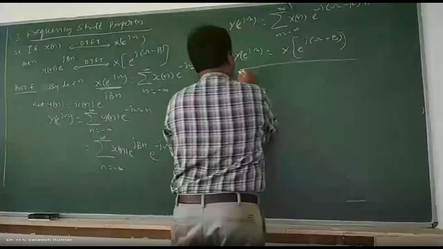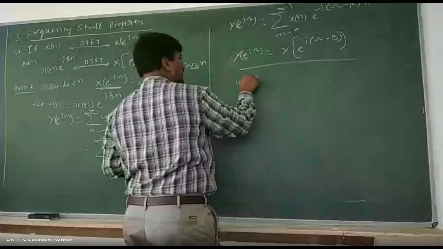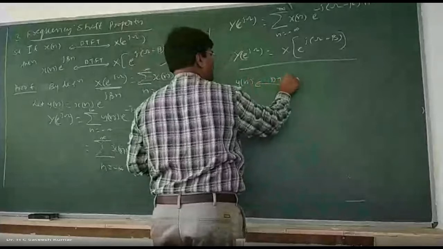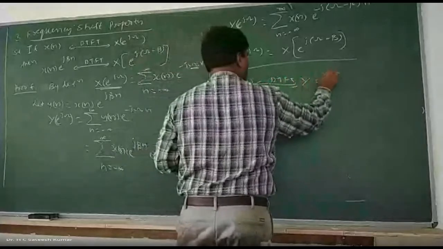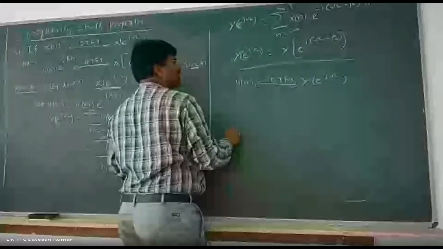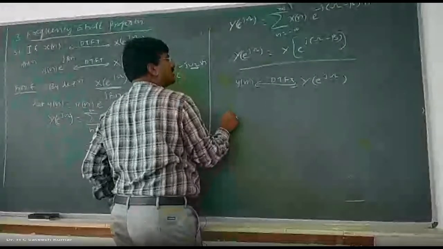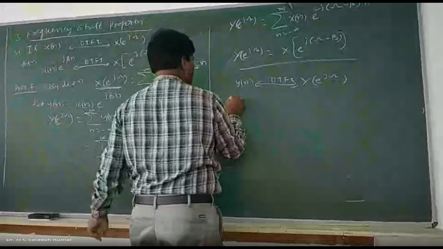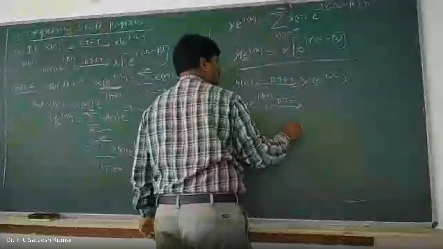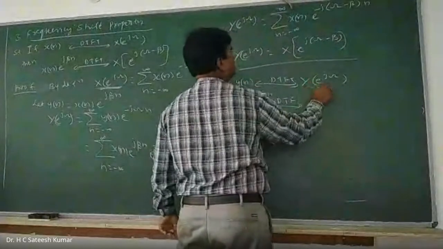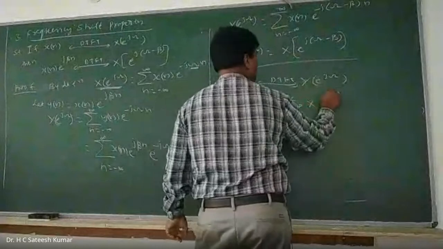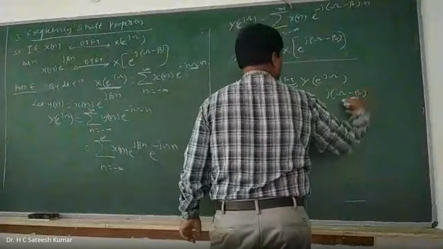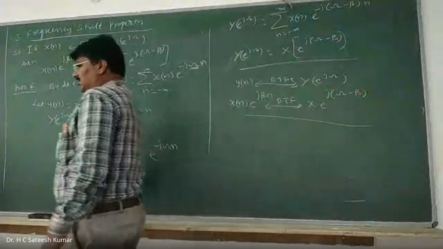So therefore you can write it. You know that y of n is given by x of n into e to the power of j beta n, with the Fourier transform pair. Y of e to the power of j omega is what? X of e to the power of j into omega minus beta, right? So that is your frequency shift property.